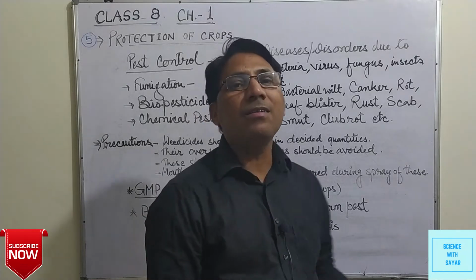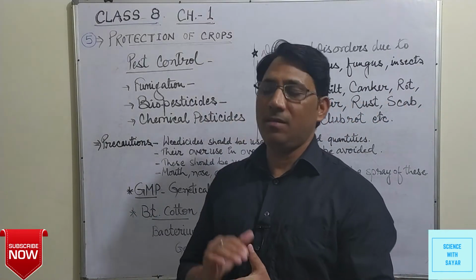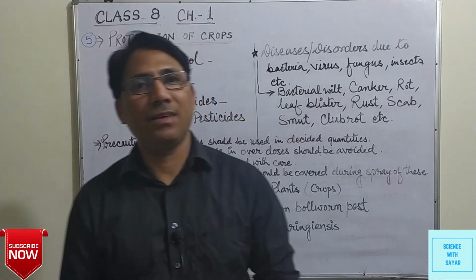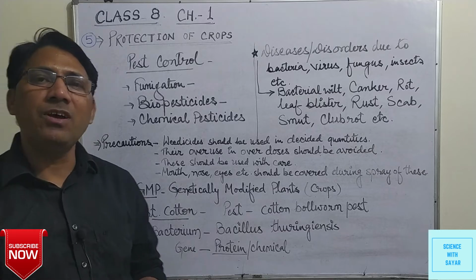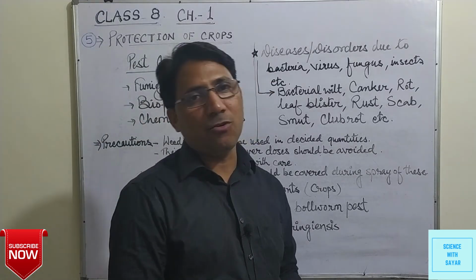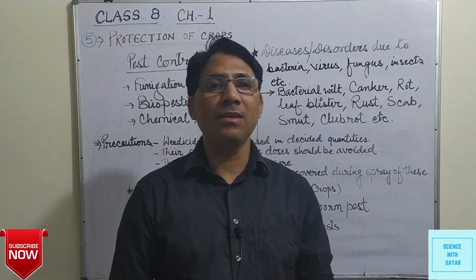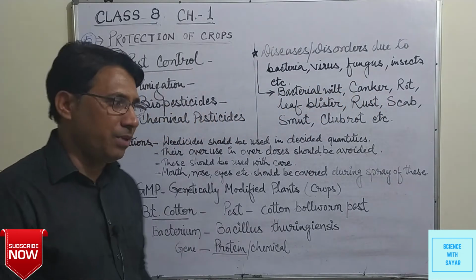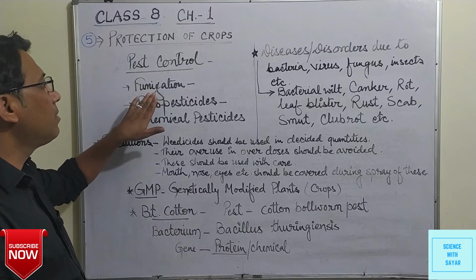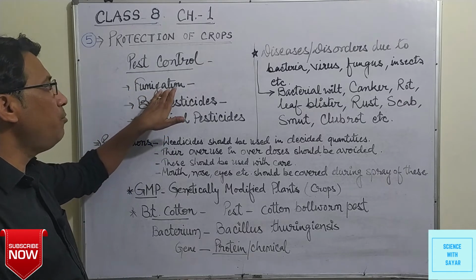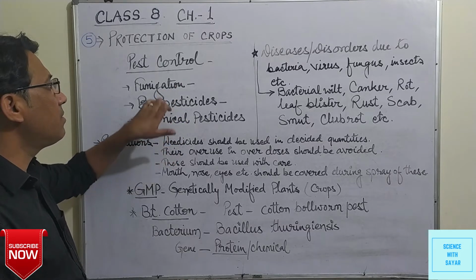Pests are organisms that can harm the crops, or they can create disorders and diseases in the plants or crops. So we have to control them, and we can control them as pest control by some methods. Those are fumigation, biopesticides, and chemical pesticides.